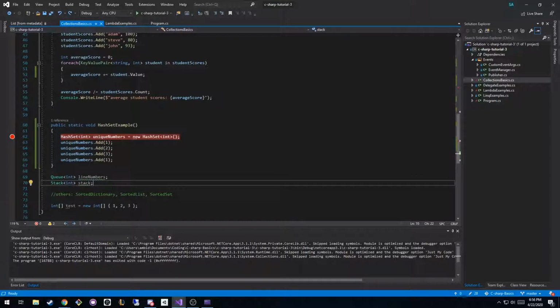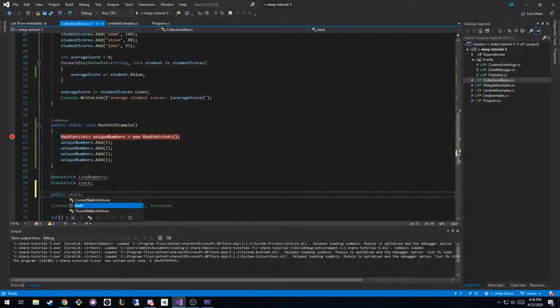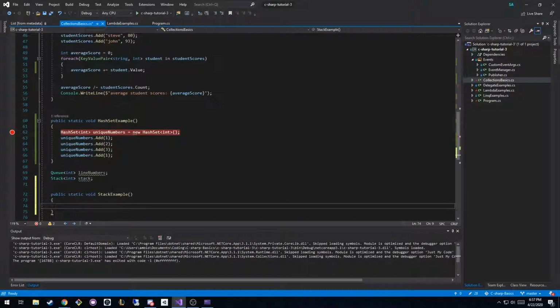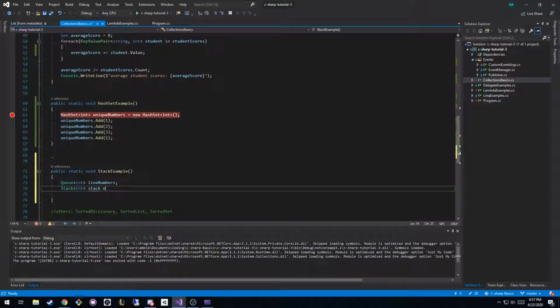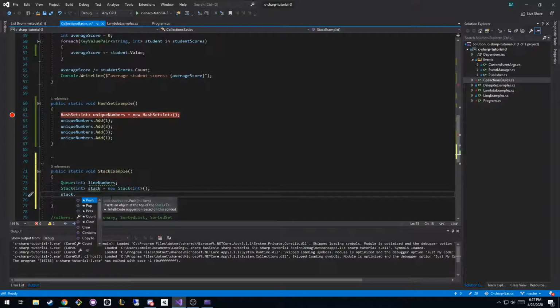Just to show you the methods that it has, we'll call it stack example. We'll bring both of them in. If we want to create a new stack, we're just going to call it a stack of integers. If we do stack dot, you can see you have just a few methods. You have push, which pushes something on top of the stack. You have pop, which pops something off the top of the stack, and you have peek, which looks at whatever the top thing is.